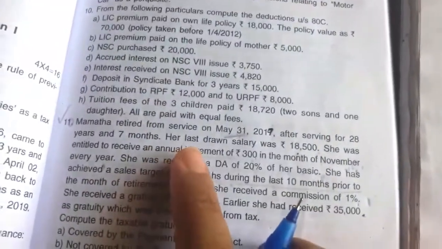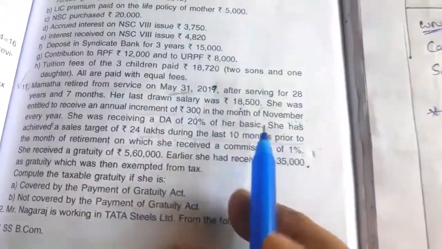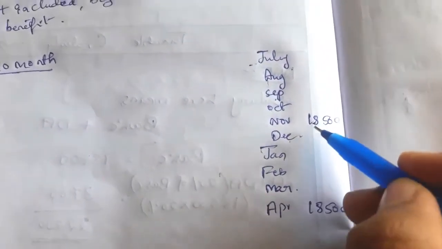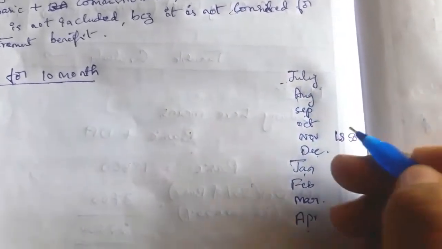Her last drawn salary before retirement is 18,500. Her increment of rupees 300 falls in the month of November every year. So for 6 months she drew the salary with the increment, and before that, for 4 months, she drew it without increment.